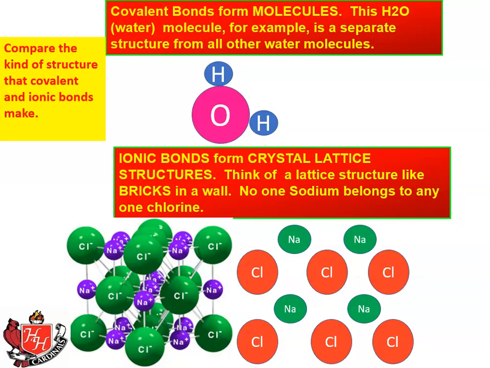So no sodium belongs to any one chlorine. So if you pick any of those sodium atoms, particularly the ones in the middle, they're surrounded by 4 chlorine atoms. Actually more than that, but for this two-dimensional representation, it's 4. So you say, well, which of those chlorines does the sodium belong to? It doesn't belong to any particular chlorine. It's attached to all of them like bricks in a wall.